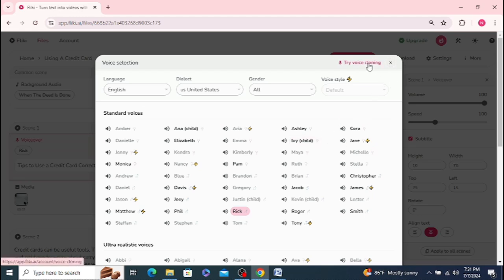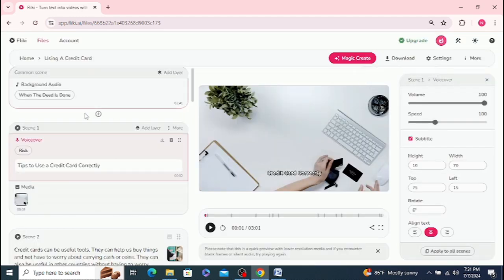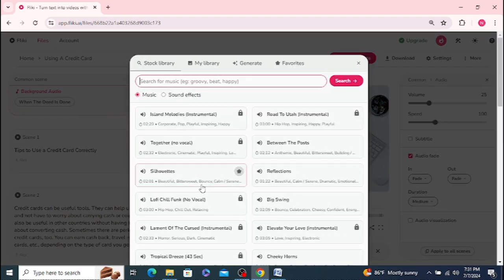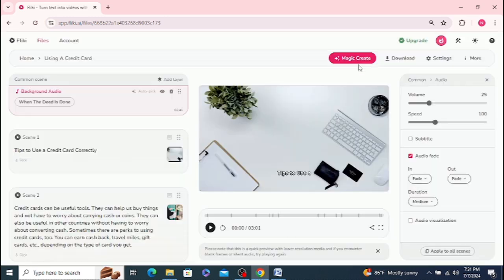And it does give you a chance to try voice cloning, but you may not be able to use it much because, again, you need a higher subscription. And then of course you can also change the background audio. There are a lot of sound effects, and quite a few that are not locked for you. Okay, and you can also keep them in your favorites, whichever one, and build it from there.